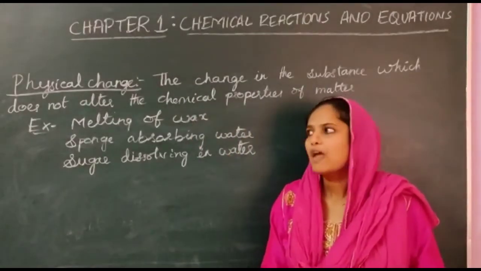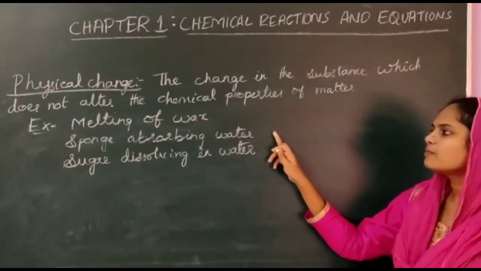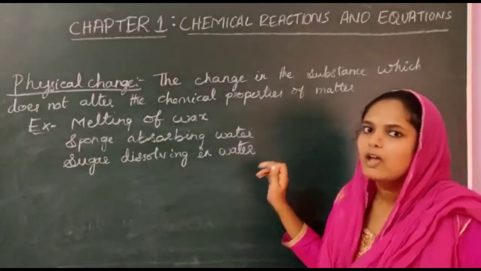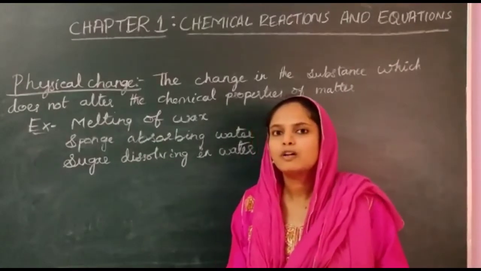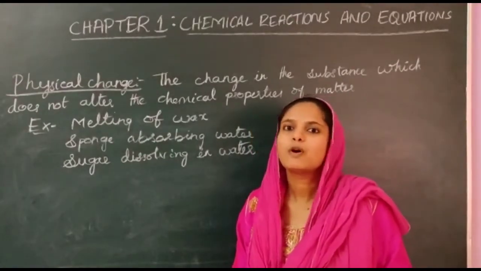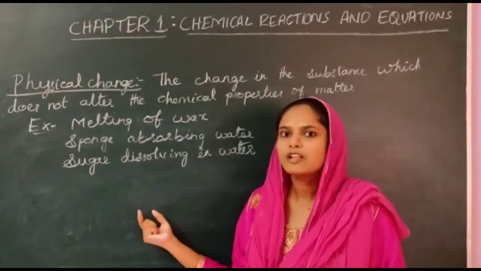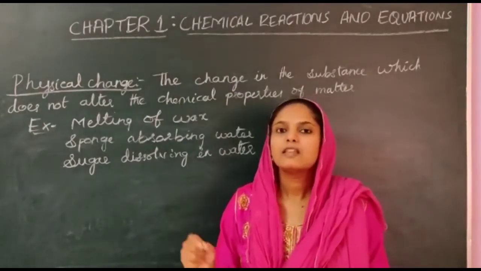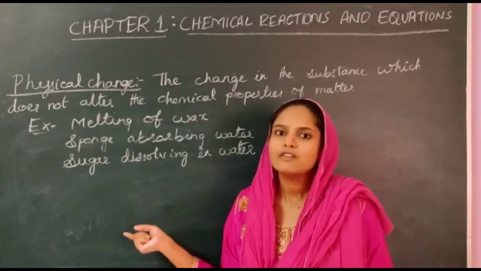Similarly, when a sponge absorbs water, the properties of water do not change, even the properties of the sponge do not change. Similarly for the third example, let us see the properties of physical change.